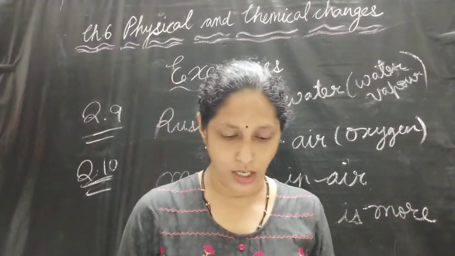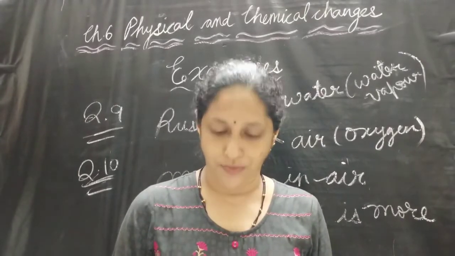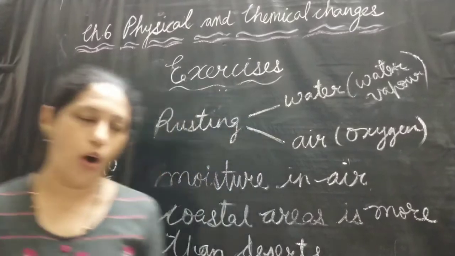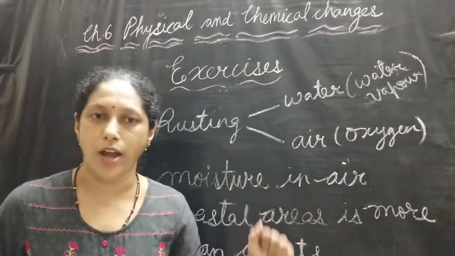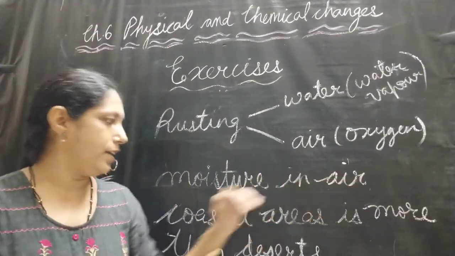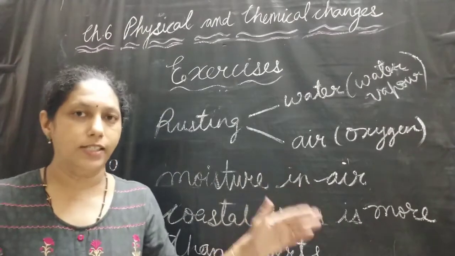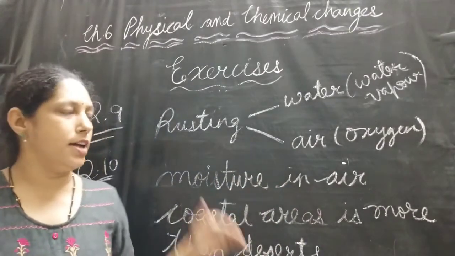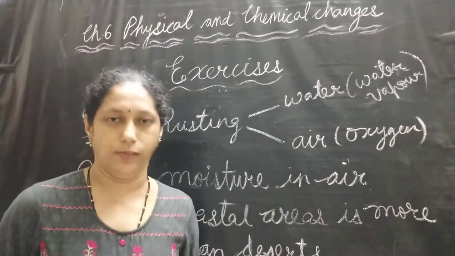The next question is, explain why rusting of iron objects is faster in coastal areas than in deserts. Here, as you already know, for rusting, water and air are required. In coastal areas, the moisture content in the air is more than in the desert areas. Even in the deserts, the moisture content is very less. So, in coastal areas, the rusting process is much faster than in the deserts.